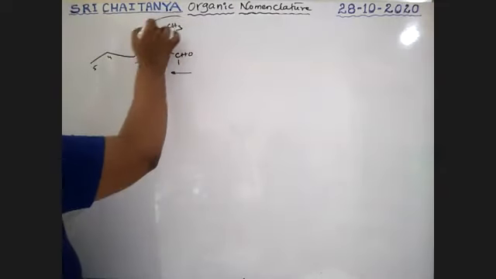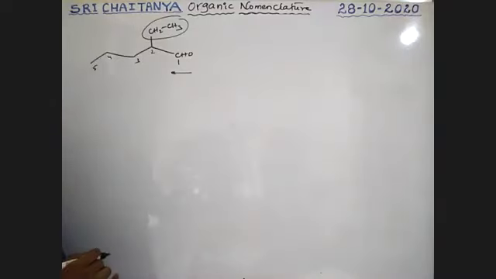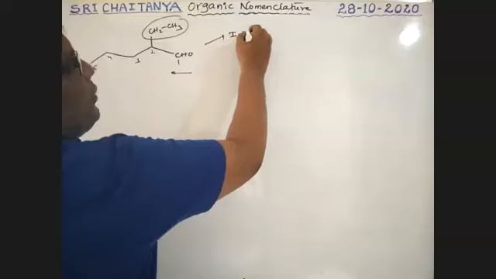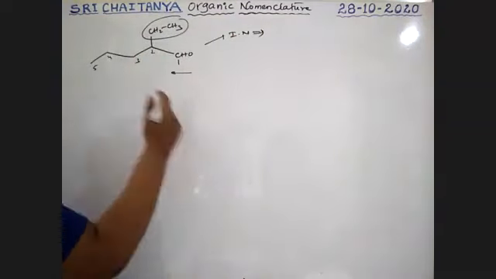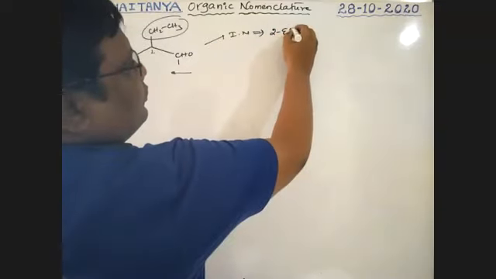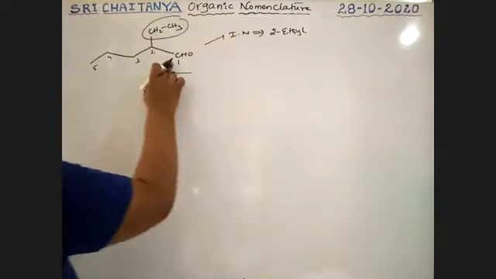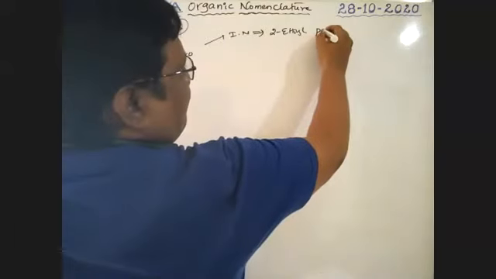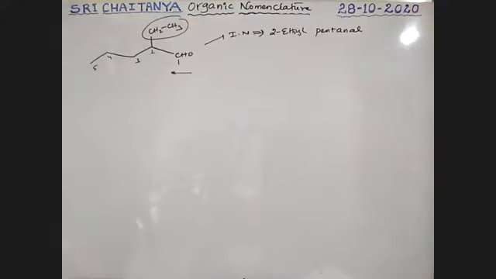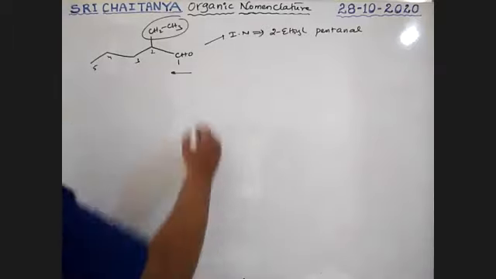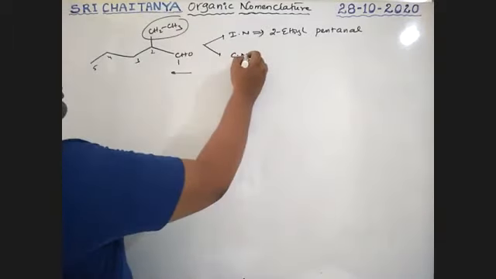Okay, there is an ethyl group at the second position. Therefore, what is the name of this compound? Its IUPAC name is 2-ethyl, so pent, ANAL: 2-ethylpentanal. Very, very important. 2-ethylpentanal.